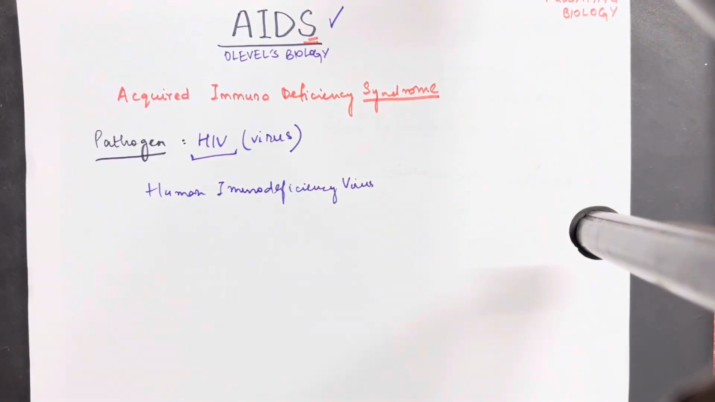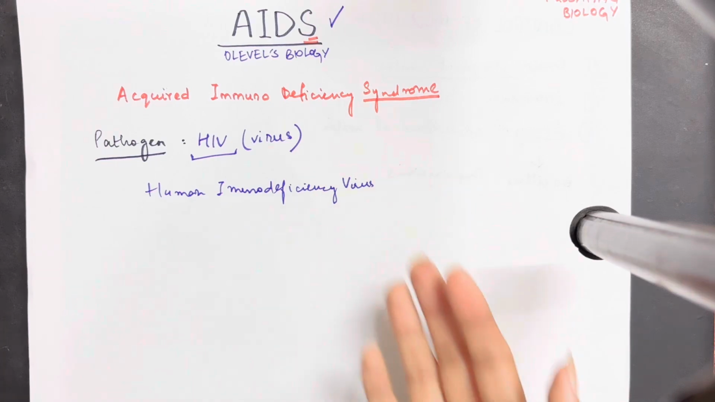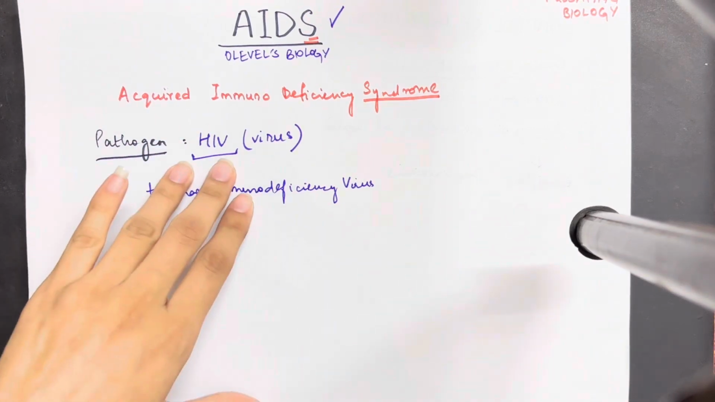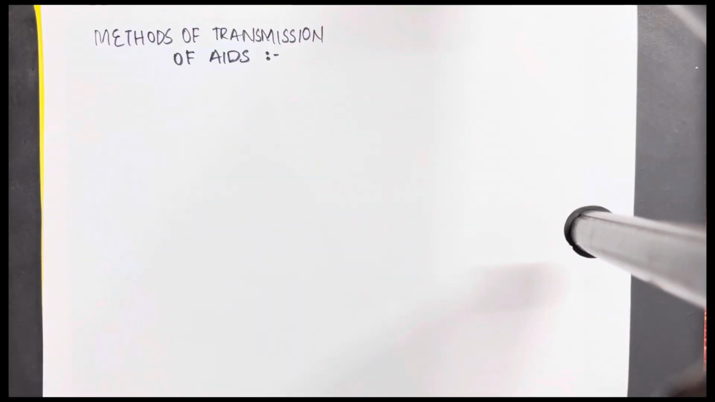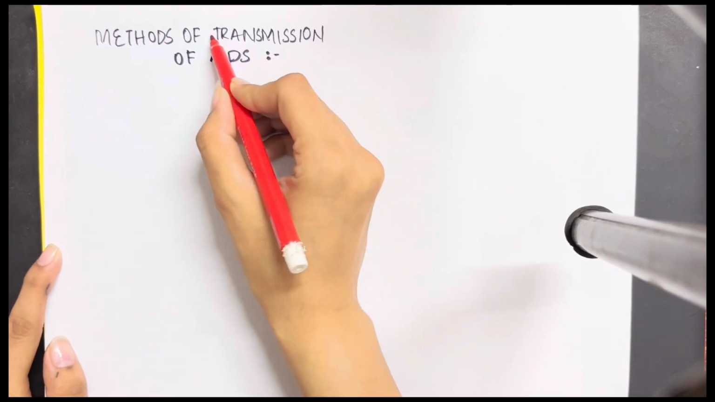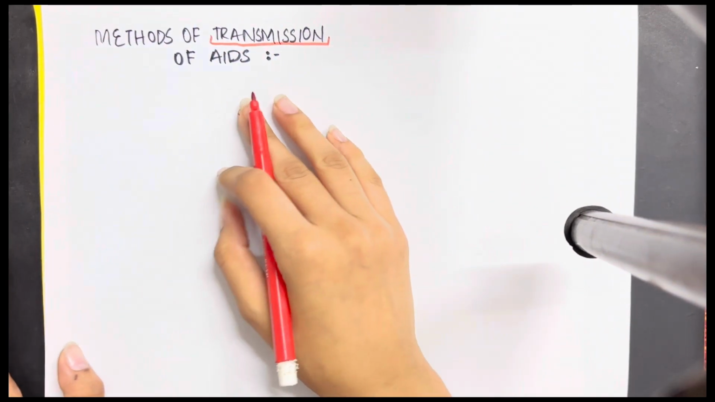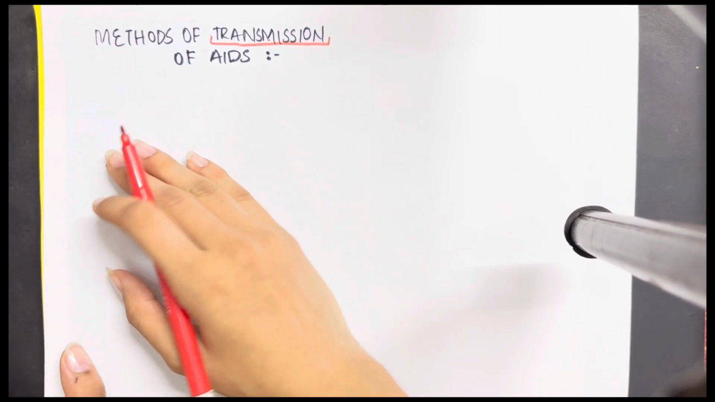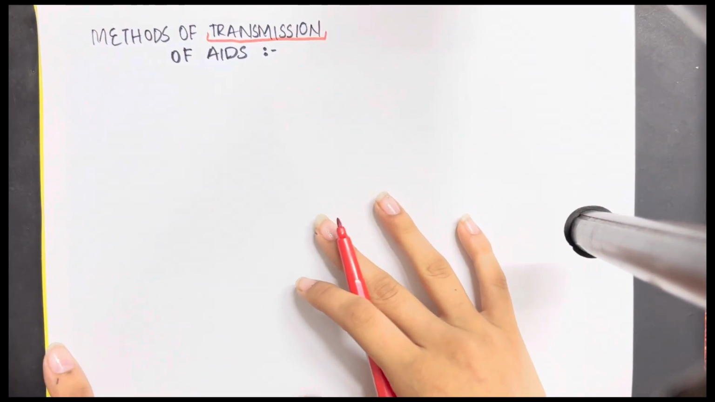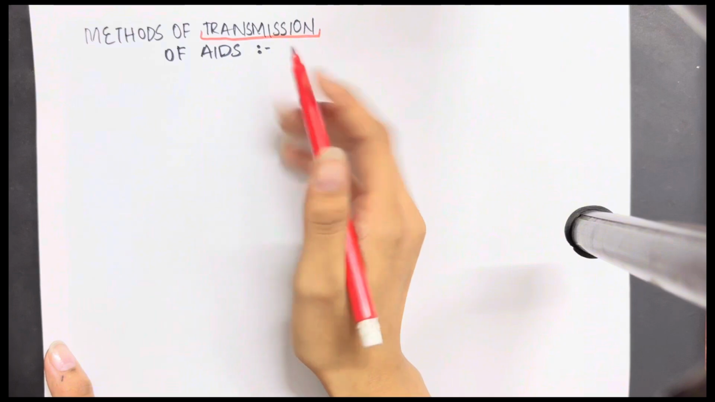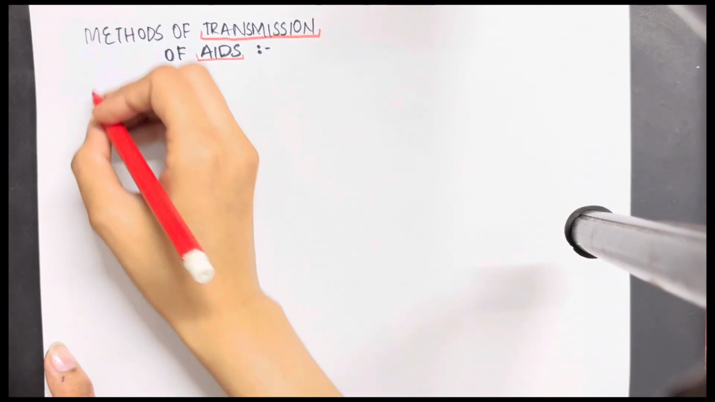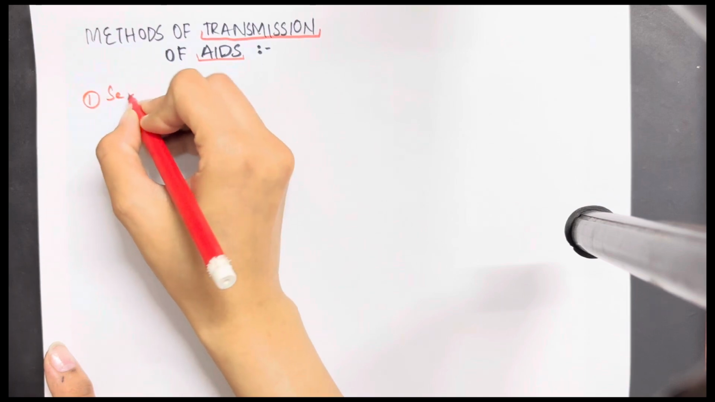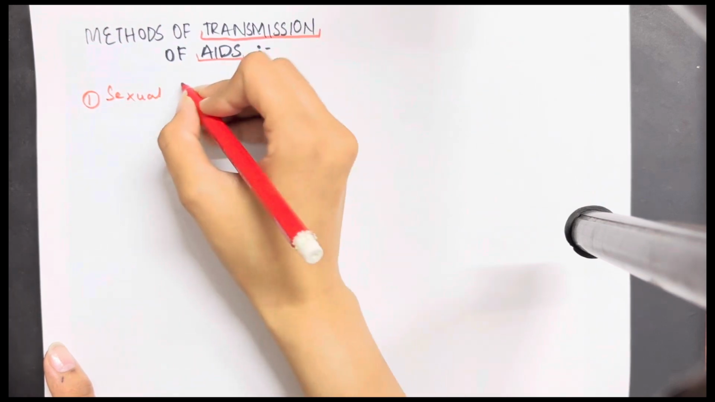Let's discuss how AIDS can be transmitted from one person to another, and whether it is a transmissible disease or not. Since we have discussed earlier that AIDS is a transmissible disease, a transmissible disease can be transmitted from one person to another, and one infected person can cause an uninfected person to get that disease. Let's learn about the methods of transmission. The first and foremost is sexual contact or sexual intercourse.